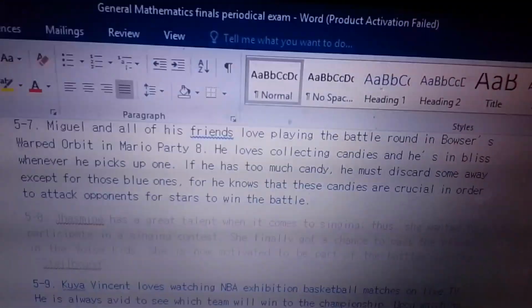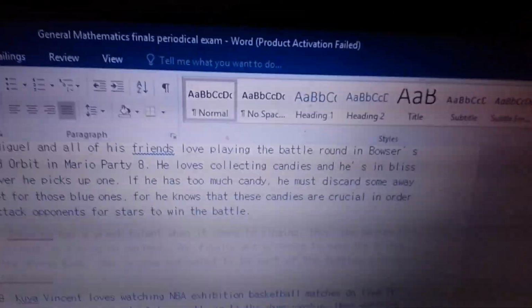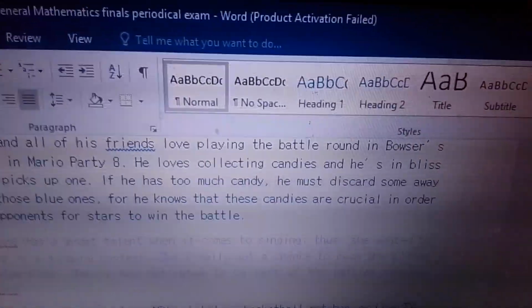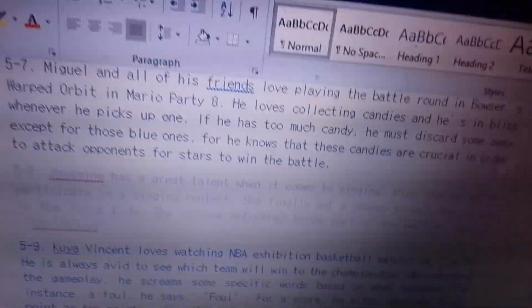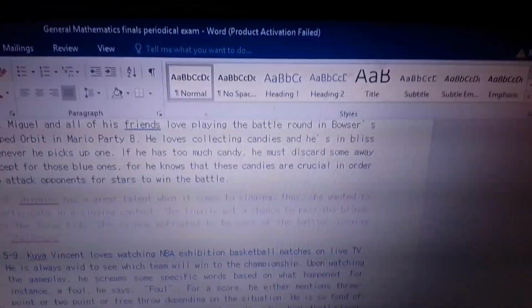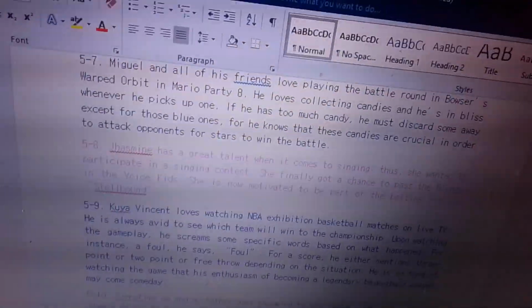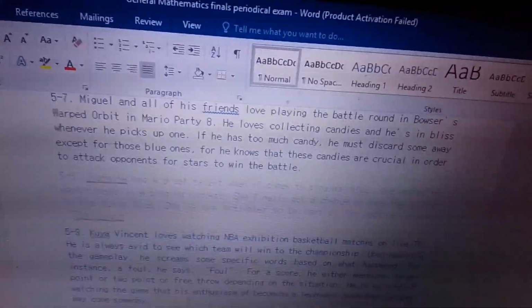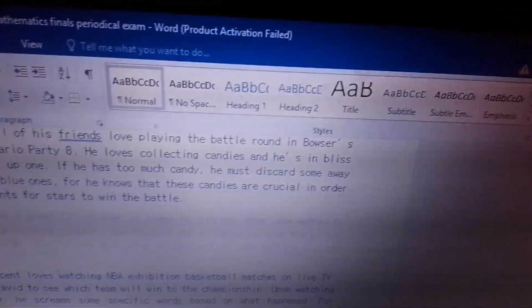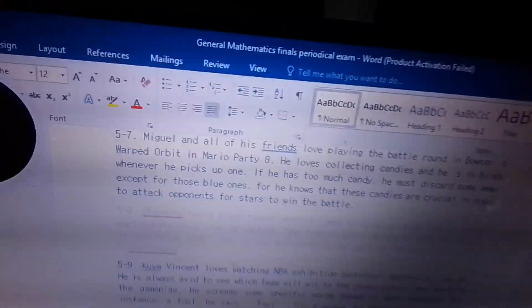Okay. So it says here that if you play in Bowser's Warped Orbit in Mario Party 8, these are the rules. It says here that Miguel and his friends love collecting candies, and he's in bliss whenever he picks up one. That's the game in Mario Party 8. Whenever you pick up a candy lying around on the board, you may pick it up, and you should be happy for the candies that you get. But you must consider your candy wisely. Because if you have too much candy, you need to discard some away, except for the blue ones.